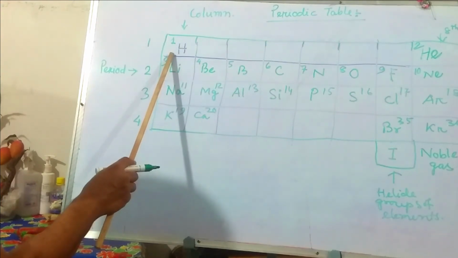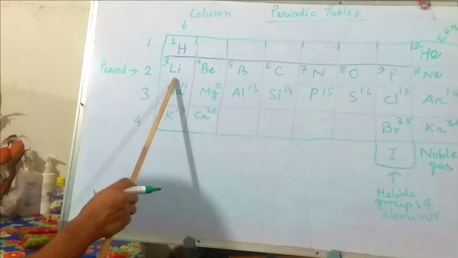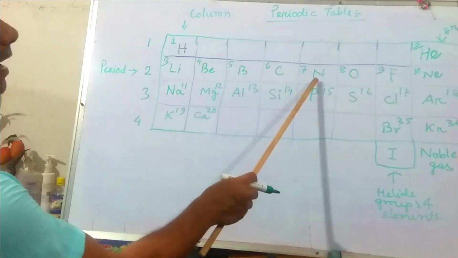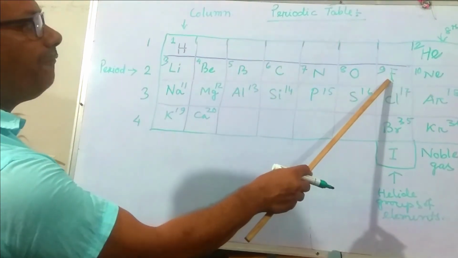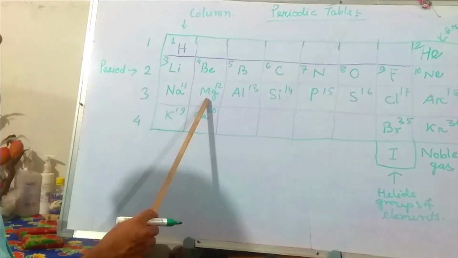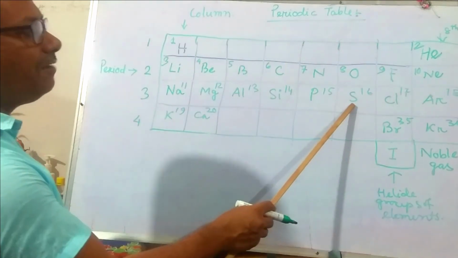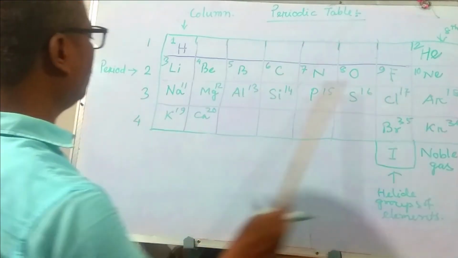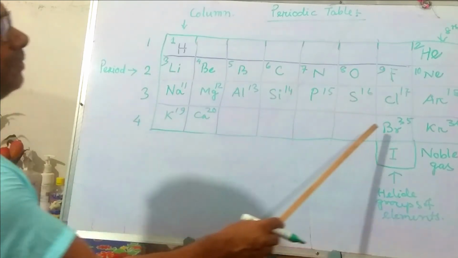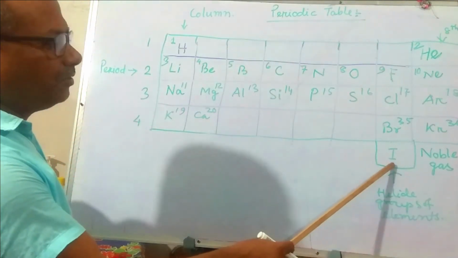H stands for hydrogen, He helium, Li lithium, Be beryllium, B boron, C carbon, N nitrogen, O oxygen, F fluorine, Ne neon, Na sodium, Mg magnesium, Al aluminum, Si silicon, P phosphorus, S sulfur, Cl chlorine, Ar argon, K potassium, Ca calcium, Br bromine, Kr krypton, I stands for iodine.